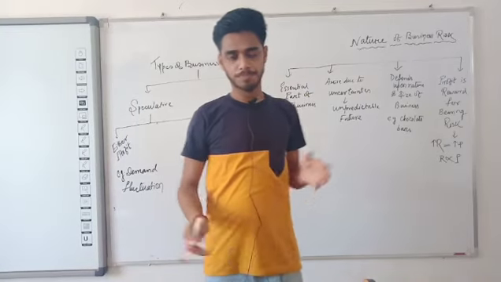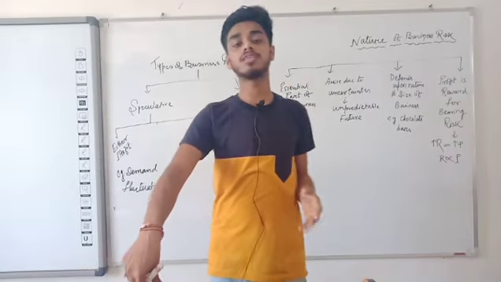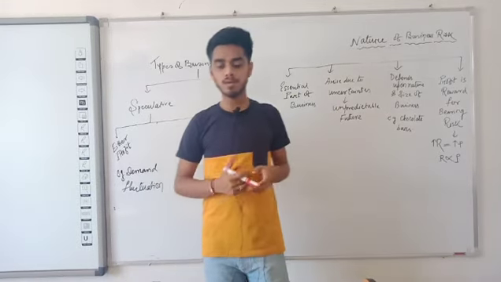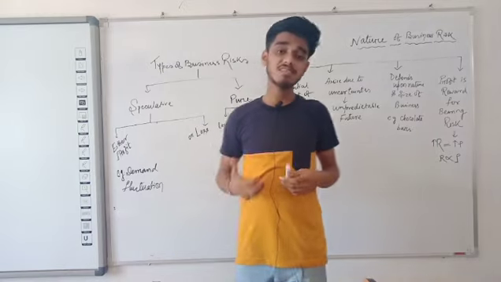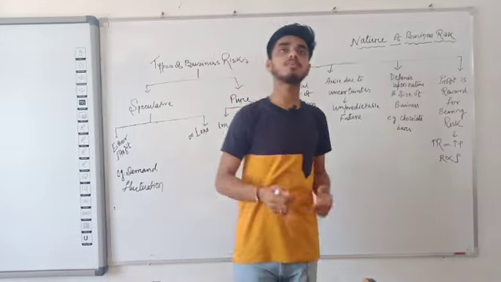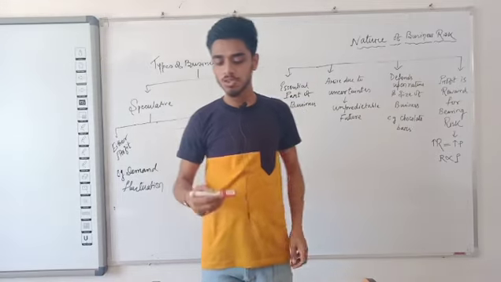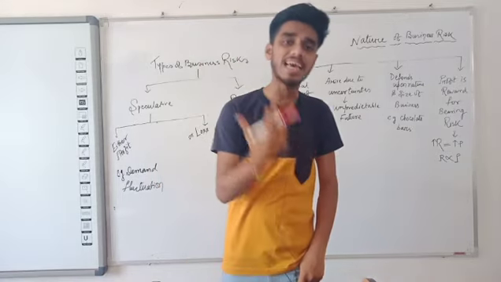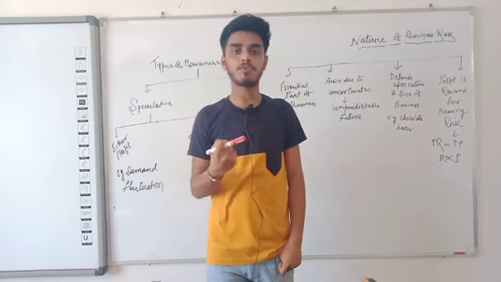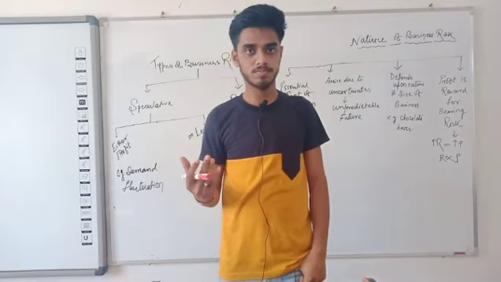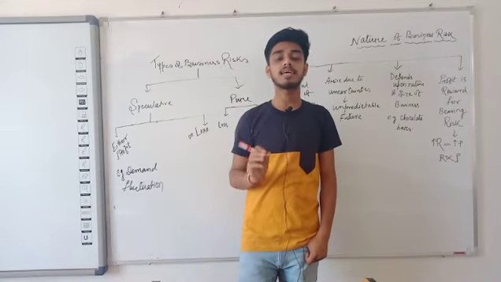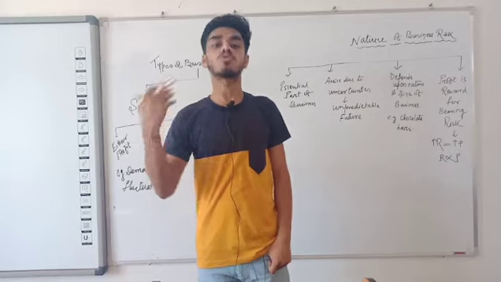So students, in our last class we have seen what a business risk is. As we know, risk is an integral part of the business, and risk is such a thing which is quite unpredictable. That means you can't actually assess whether my business will give the adequate profit which I require or not. That is the fundamental thing behind risk. So we can say that in every business there will be some sort of risk.